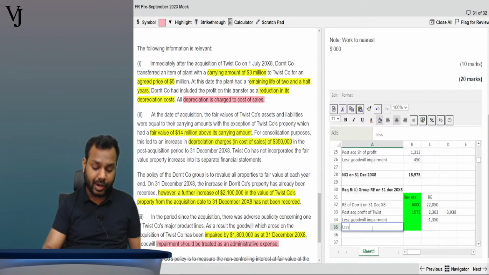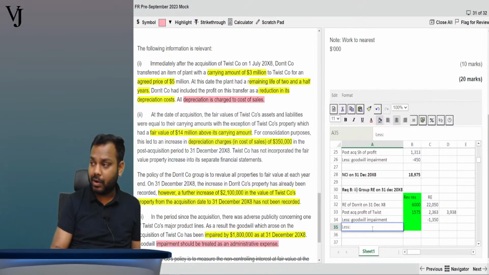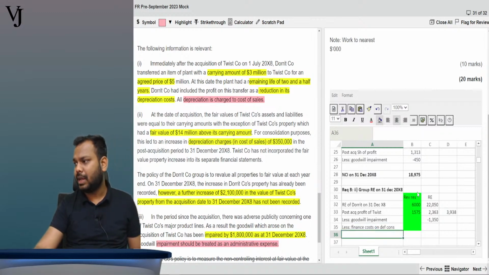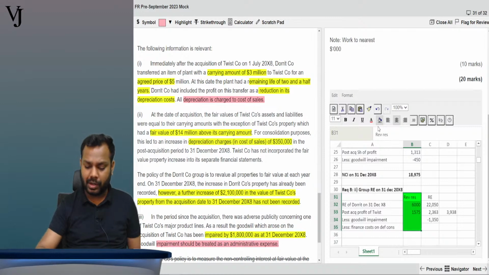We had deferred consideration, right? So the unwinding of the deferred consideration. So right here, finance costs on deferred consideration. Okay, now can I ignore this part? Can I remove this part? This was just for explanation. I don't want to show it here. So I'm removing this part.